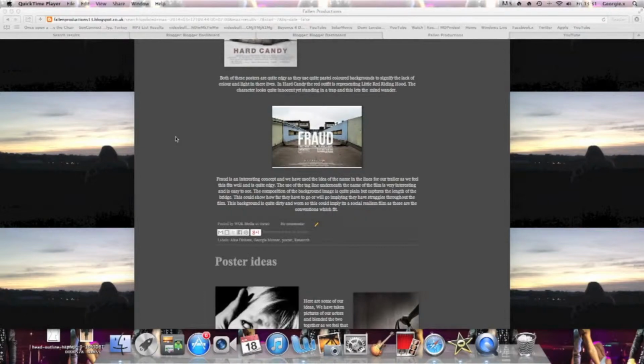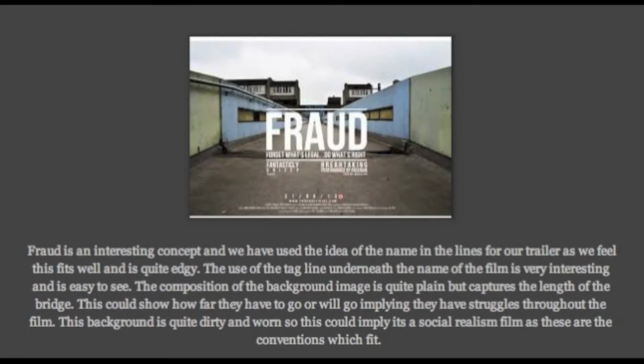We also liked the idea of the Fraud poster. Fraud is an interesting concept, and we have used the idea of the name of the lines for our trailer, as we felt this fits well and is quite edgy. I like the use of the tagline underneath the name of the film. It's very interesting and easy to see. The composition of the background image is quite plain but captures the length of the bridge. This could show how far they have to go or will go, implying that they have struggles throughout this film.